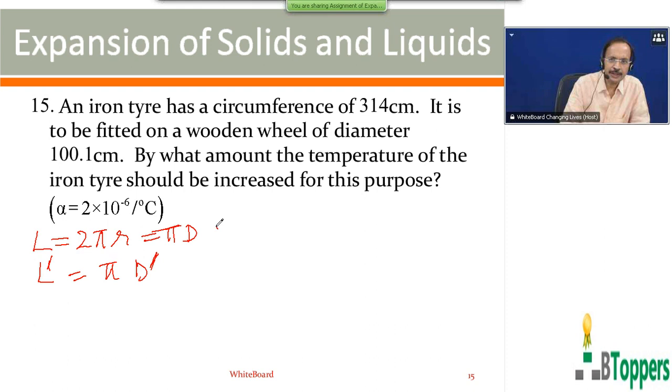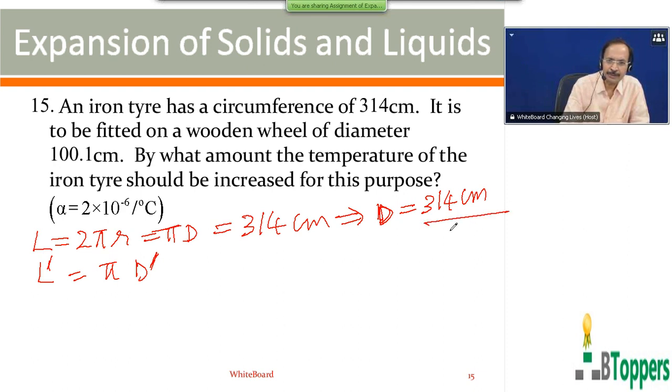Here the original length L is given to be 314 centimeters. So the original diameter of the iron tire you can write as 314 centimeters by pi.